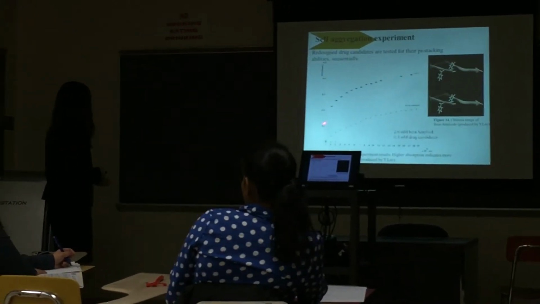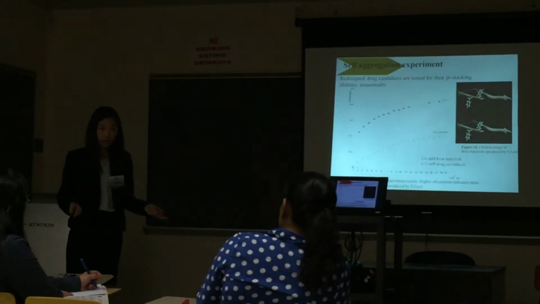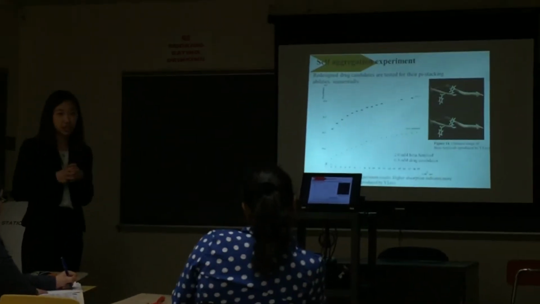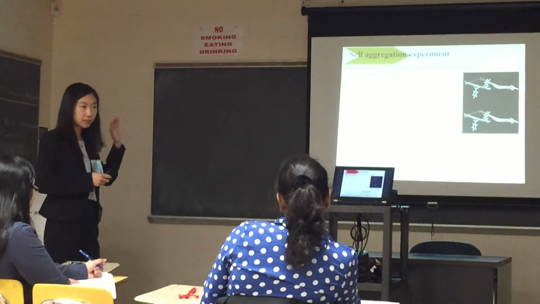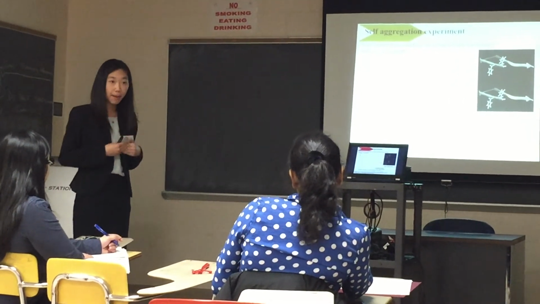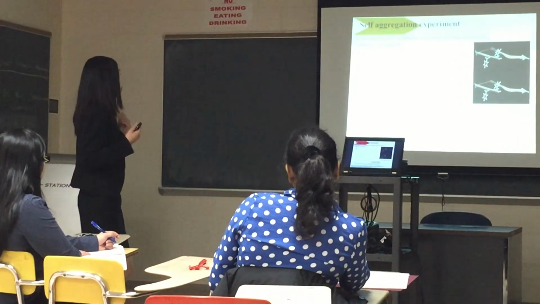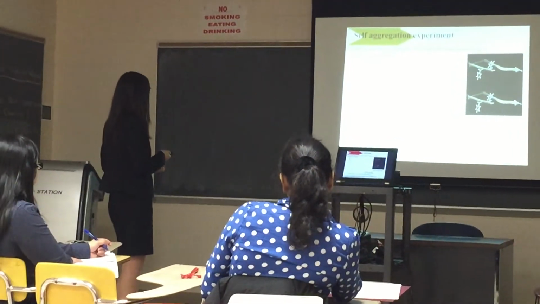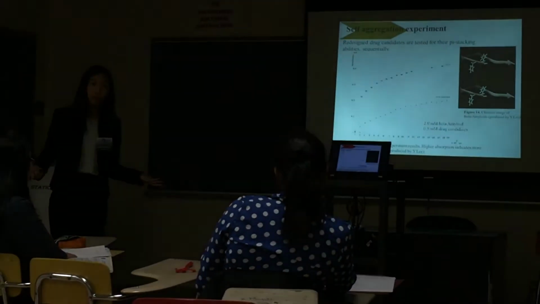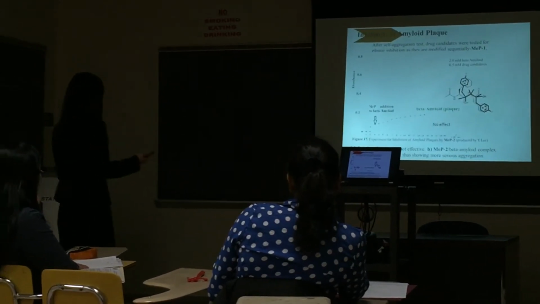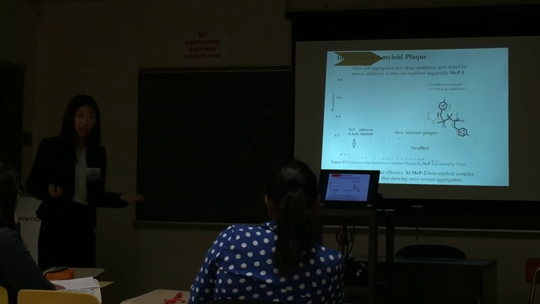I designed it for. And so here you see that this is the self-aggregation experiment using UV spectroscopy, and as the absorption increases, the aggregation increases. And by doing this experiment, I can see how well my drug candidate is able to attract beta amyloid, stopping this aggregation from occurring. And so here is the NAP1 trend of aggregation, and it is definitely stronger than beta amyloid aggregation, so it does have the potency. And so I go on to test whether or not it can actually stop this aggregation.